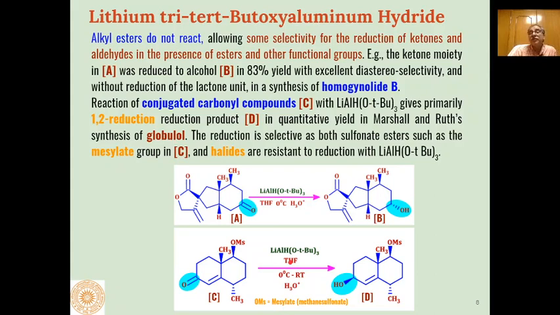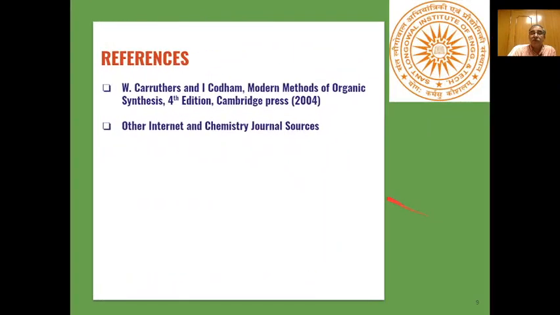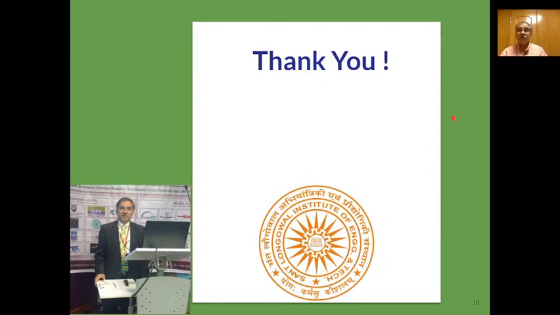So in terms of selectivity, the selectivity of this reagent is very high in presence of other functional groups. So these are the references which have been used for preparing this lecture. Thank you very much.